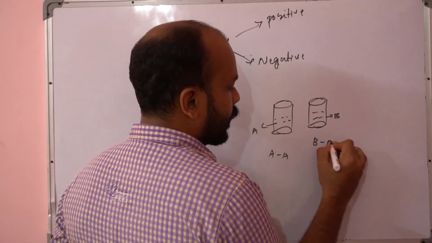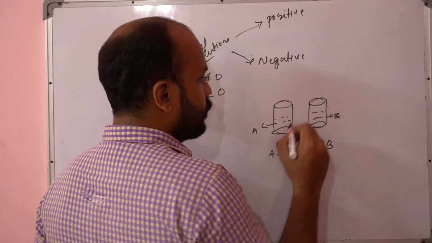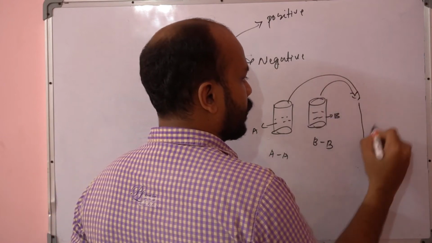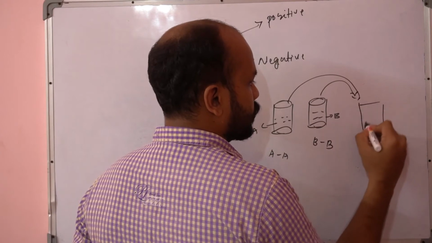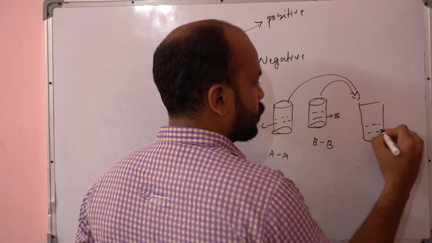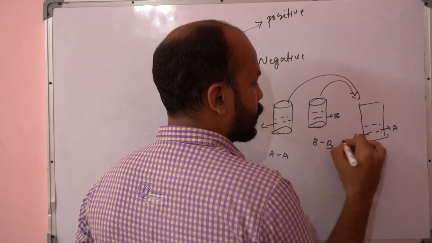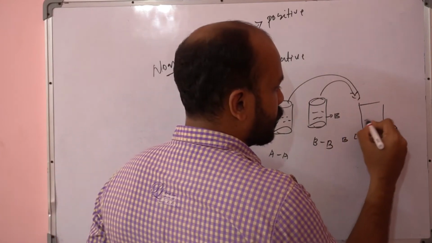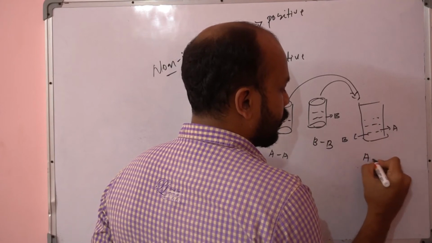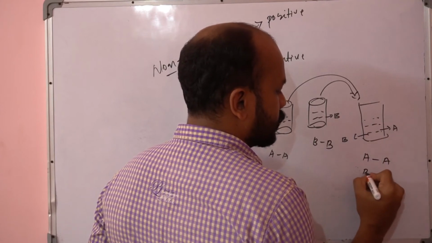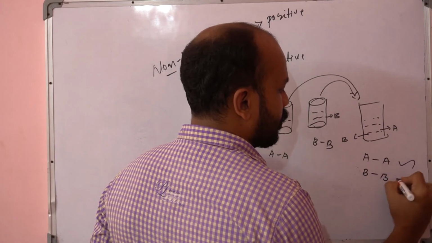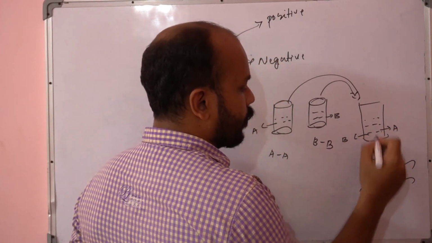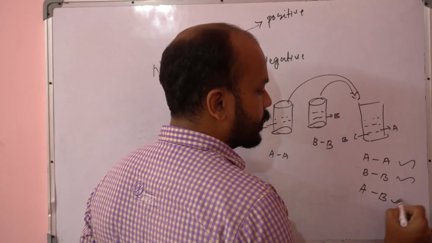Here only B, so the BB interaction will be there. In the next case, I am mixing these two and forming a resultant solution. Here both components are there, A and B. So what type of interaction will it form? Of course there will be some AA as well as BB interaction, but along with that A and B will also form an interaction, which is called the AB interaction, right?